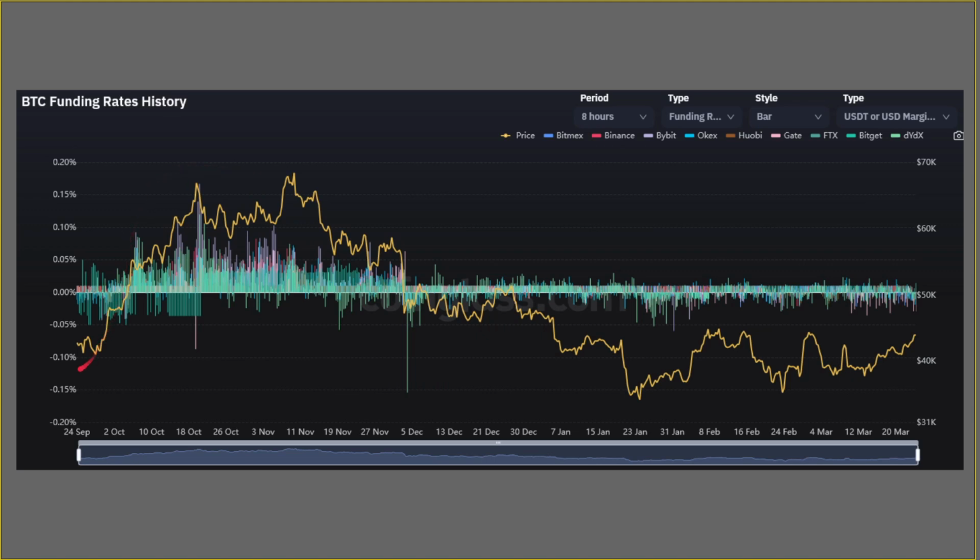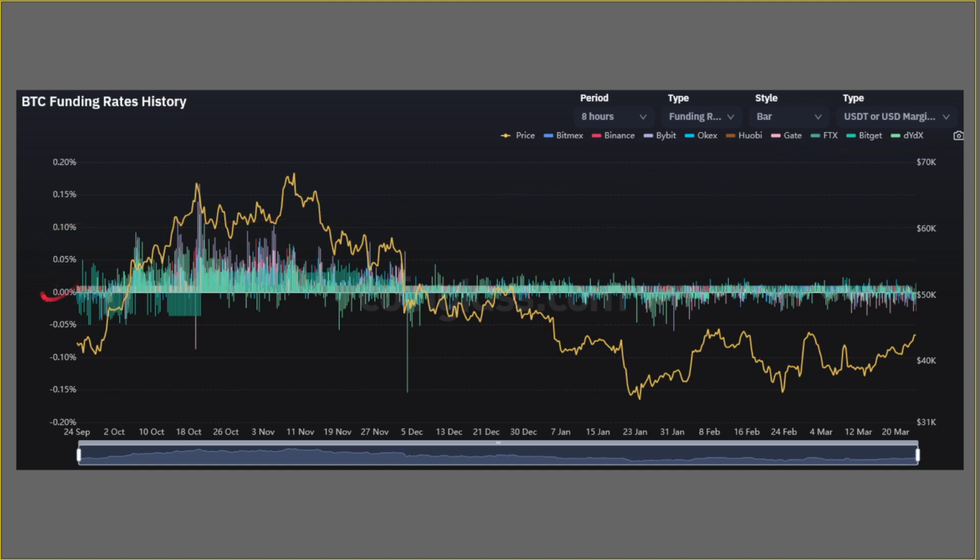Here we see generally in yellow, this is the actual price of Bitcoin, tumultuous, and we can see these different colored bars are representative of each of these different exchanges: BitMEX, Binance, Bybit, OKX, Huobi, Gate, FTX, and more.